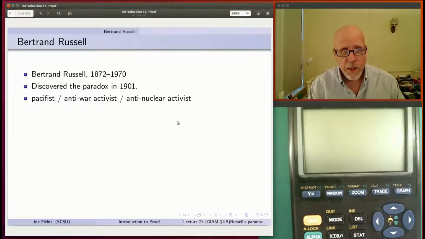Outside of mathematics, though, this guy is actually really quite well known as a philosopher and an activist. He was a pacifist, a staunch pacifist. He really didn't believe in war ever. In particular, he protested World War I, which was actually kind of a popular war. Everybody wanted to have that fight. But he was one of the few naysayers there that said we shouldn't do it. And later on, after nuclear weapons were invented, he became a very powerful anti-nuclear activist.